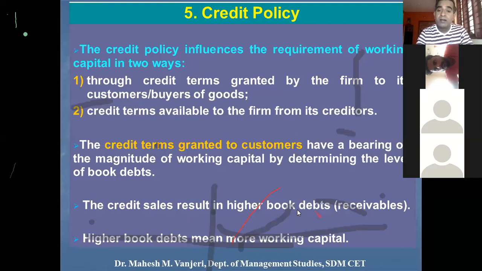So until your customers pay you back, you will require working capital to conduct your operations smoothly on a day-to-day basis. So higher the credit sales, higher will be the debtors or book debts, and higher the book debts, it means you need more working capital. So that is first way. Now second way,